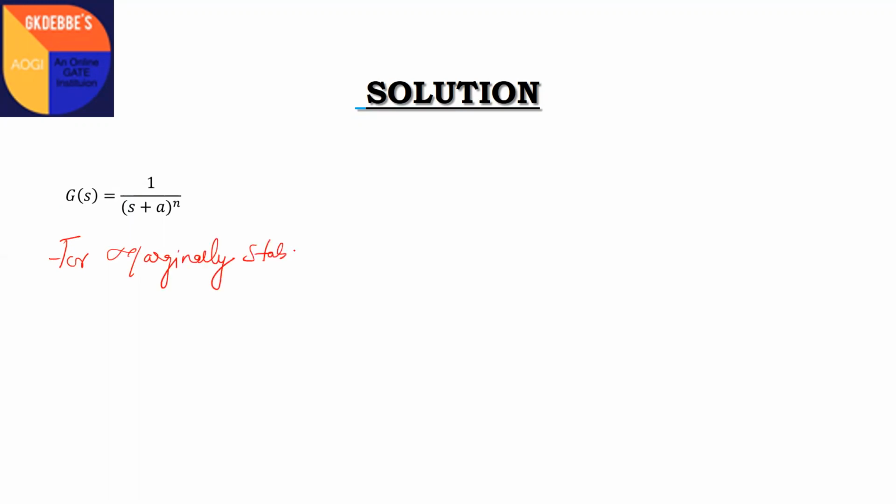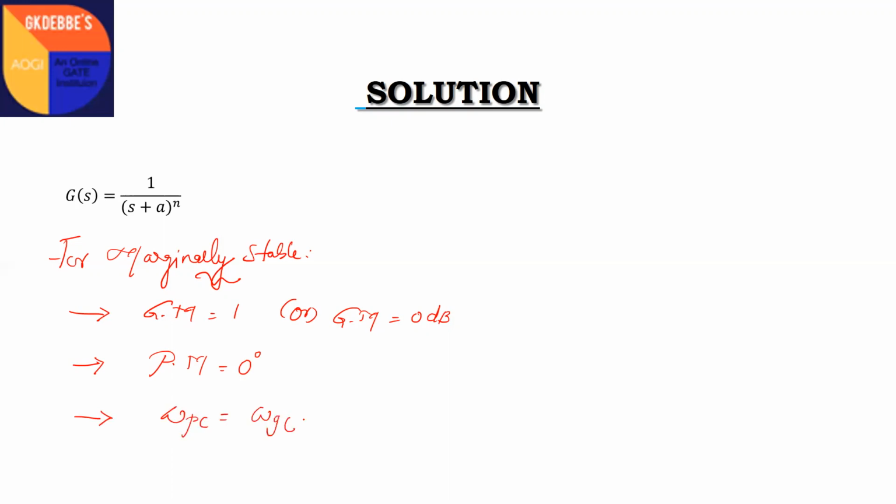One condition for marginal stability in the frequency domain is that the gain margin should be 1, or gain margin in dB should be 0. Another is that the phase margin will be 0 degrees. Another condition is that the phase crossover frequency should be equal to the gain crossover frequency. Any one of these three methods we can use to find the answer. We'll use the first method, that is gain margin: find it, equate it to 1 and solve for the value of a.